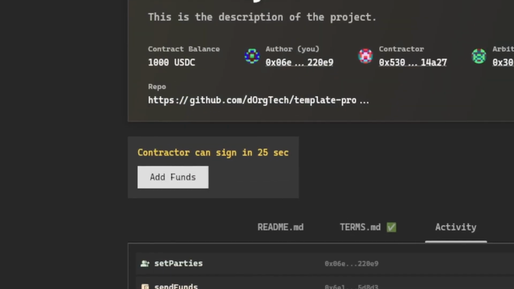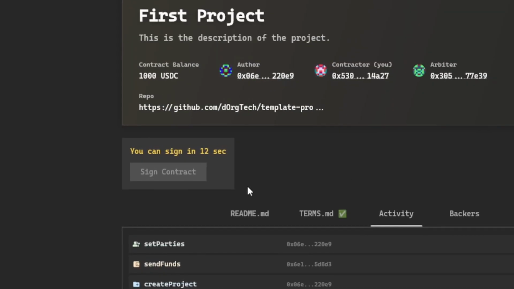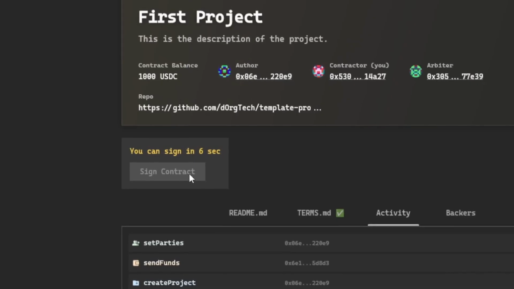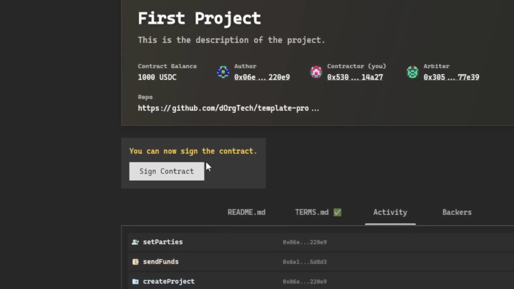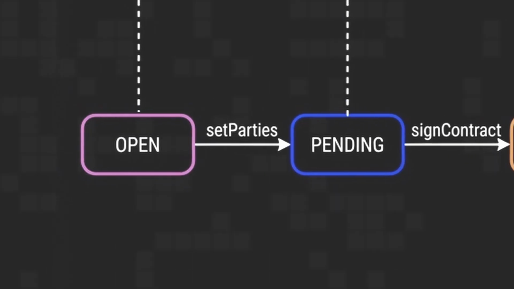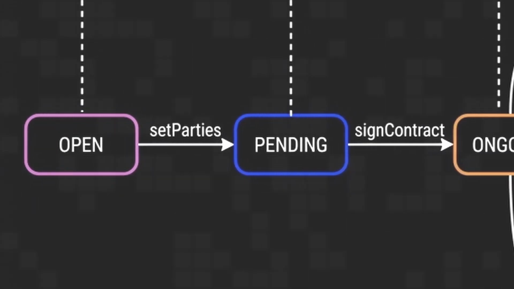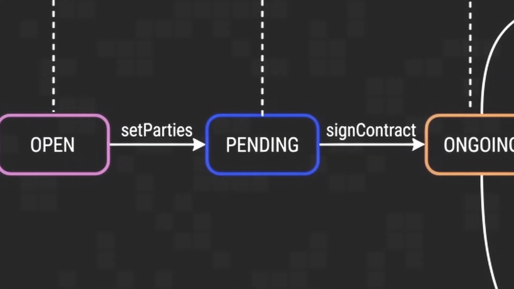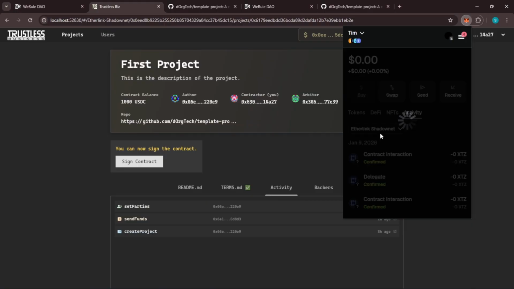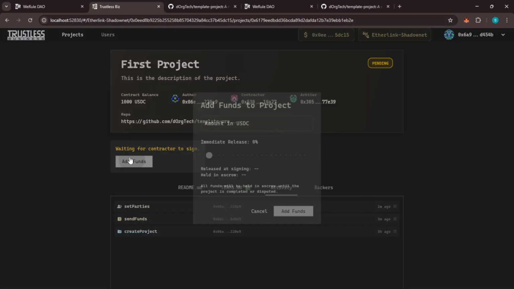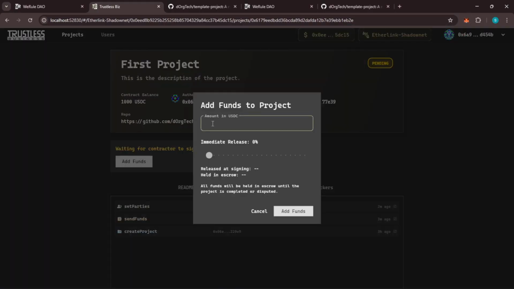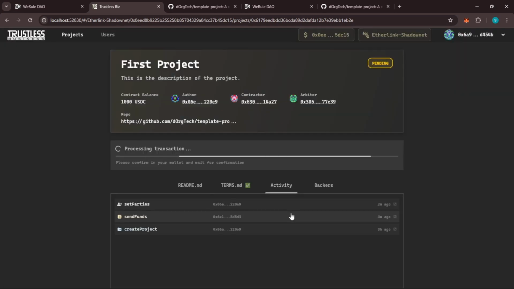There's a cooling-off period, during which Alice can still withdraw if she doesn't agree with Joe's choice of contractor and/or arbiter. Once this period elapses, the project awaits Tim's signature as the contractor in order to lock the funds in escrow. During this time, contributions can still be made and withdrawn. So Bob decides to back the project as well, with 800 payment tokens, and allows 5% of it to be immediately accessible to the contractor when signing.